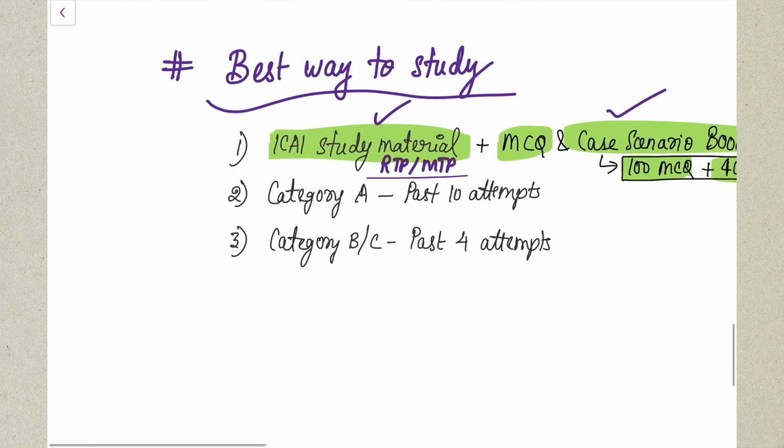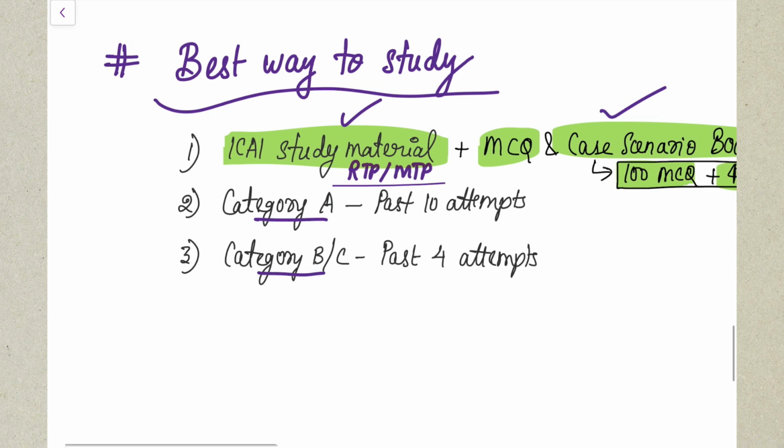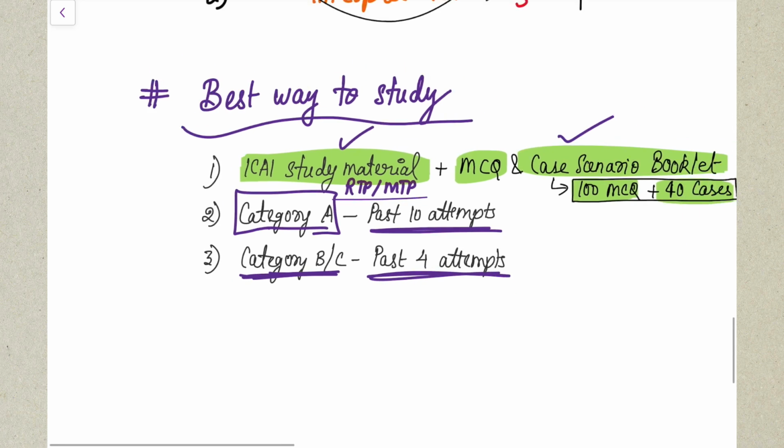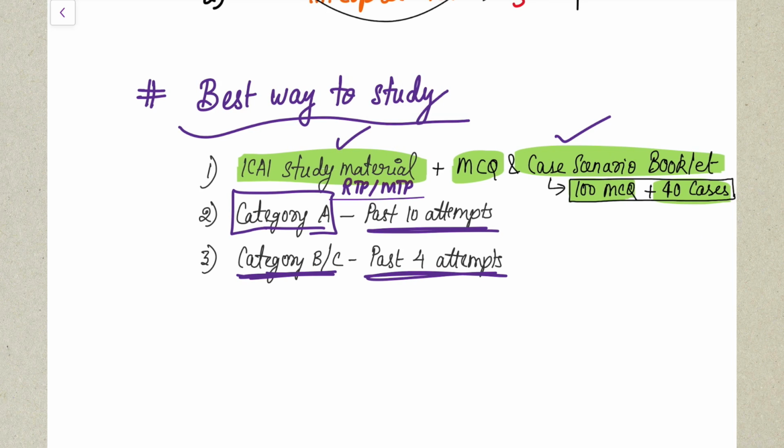Okay. So how do you have to study your category A and category B, C? For category A chapters, try to see what questions were asked in your past 10 attempts of RTP and MTP. And in category B chapters, try to at least see the past 3 to 4 attempts of your RTP and MTP. Okay, this is what you have to do for your examination.